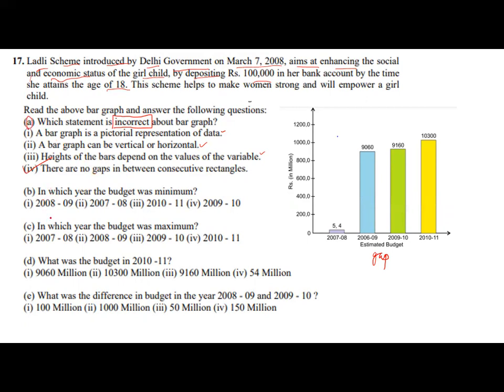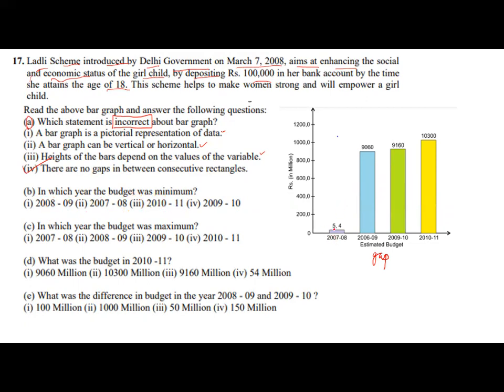Coming to B part, in which year was the budget minimum? 2008 to 9, 2007 to 8, 2010 to 11, 2009 to 10. You will observe the bar graph and take the height of the bar and see where it is minimum.